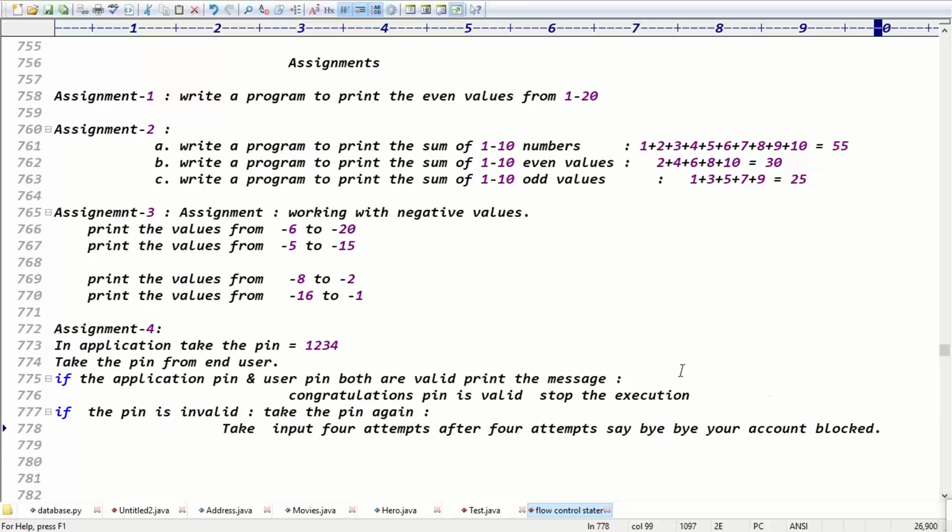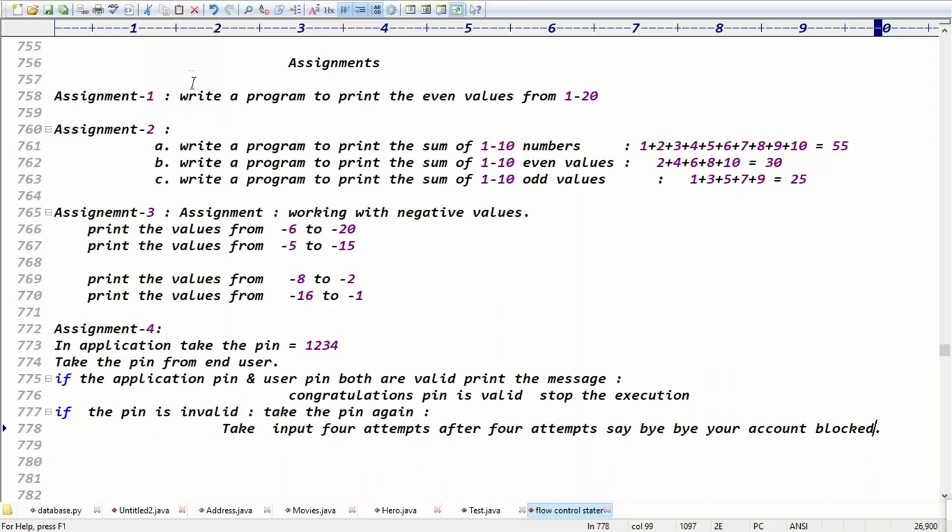Is that clear? So here I said take the input 4 times. 4 times means simply you can write i less than or equal to 4, right? Take the input for 4 times. After the 4 times, you have to show the message like bye bye. Your account is blocked, guys.